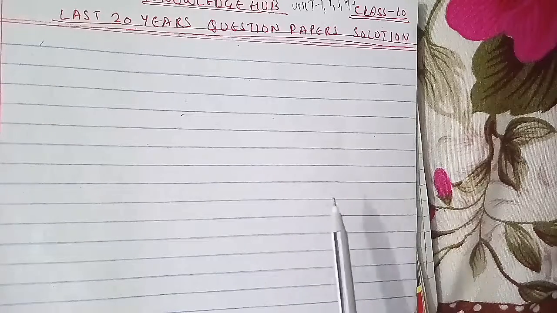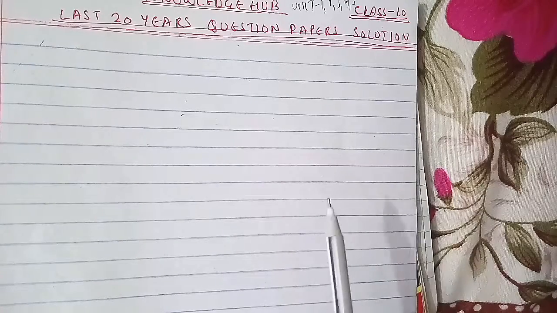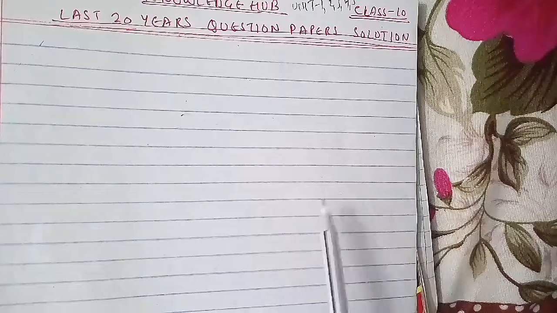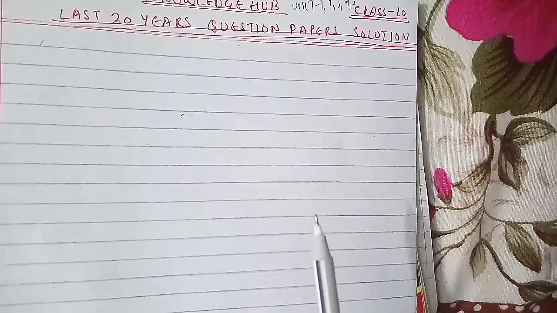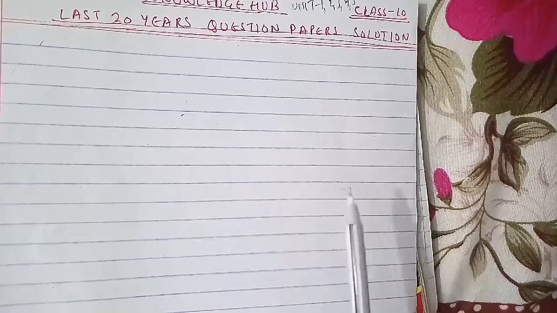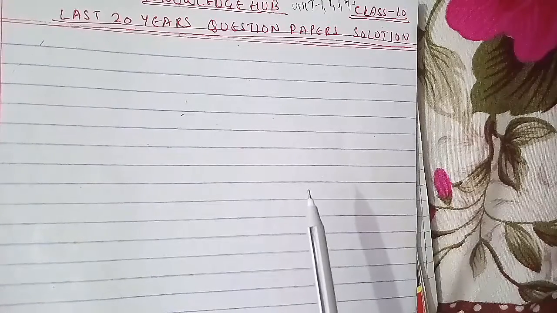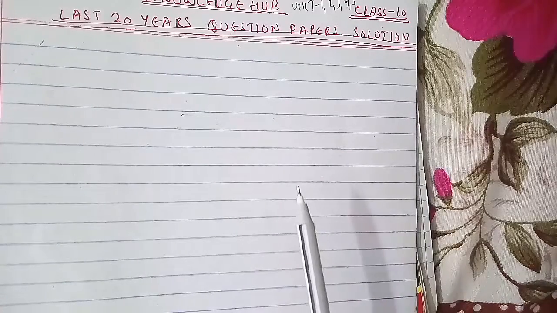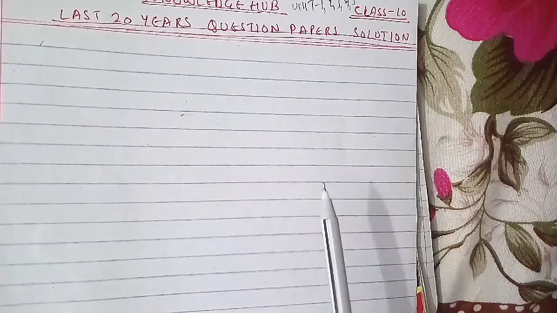What is formal technical review, FTR? Discuss the importance of FTR in software development, which is from unit 4. And discuss the following, like SEI CMM model and entity relationship diagram, which is from unit 2 as well. Both are from unit 2. Attempt any two parts of the following, like the first question: define the term software design.